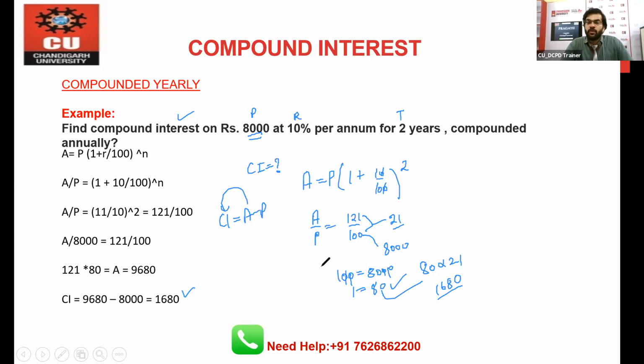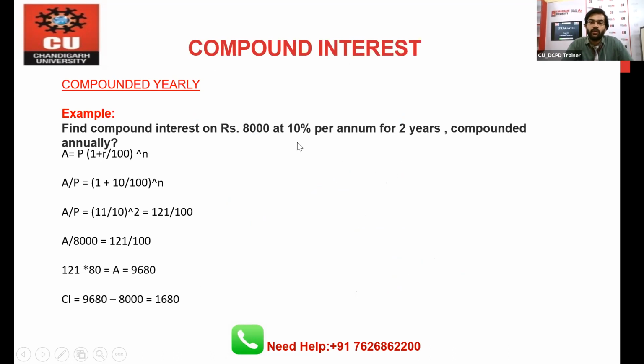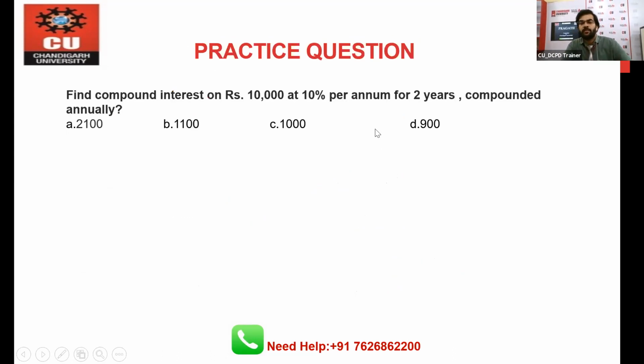All right. So let's move toward the next question based on the same logic. And the question we have is this one. Okay. The same question. Give me the answer in the comment section, guys. We have the principal value, we have the rate, we have the time, and you have to find out the compound interest. Give me the answer of this question.